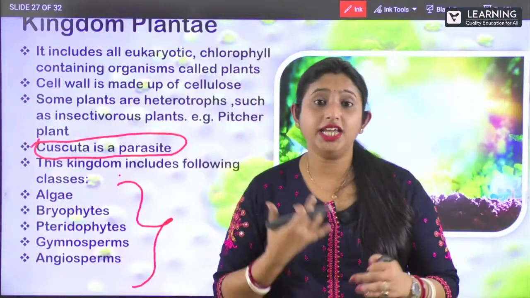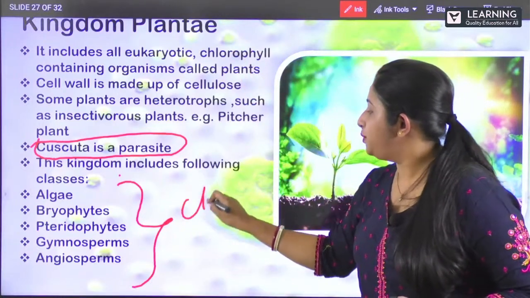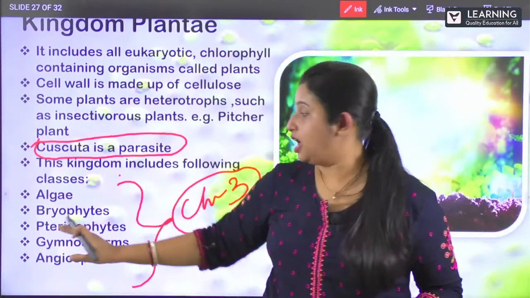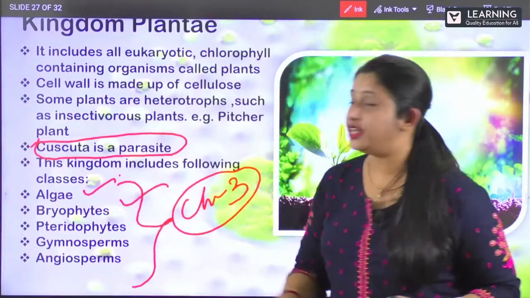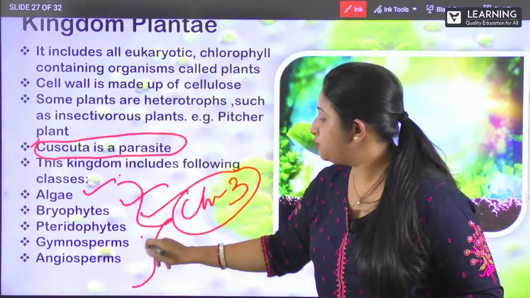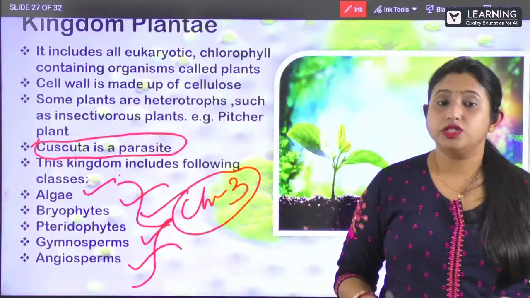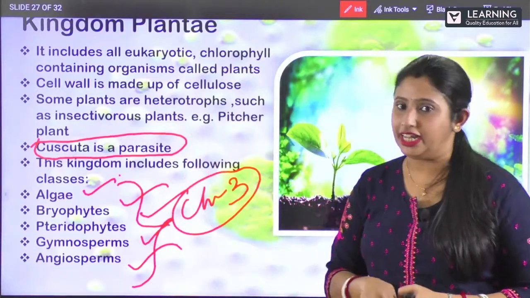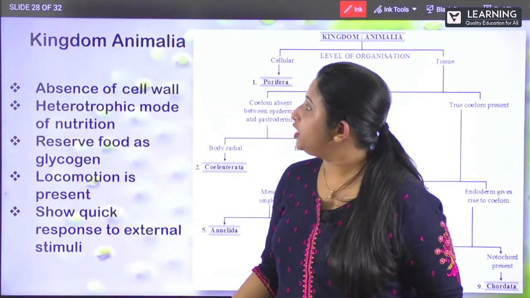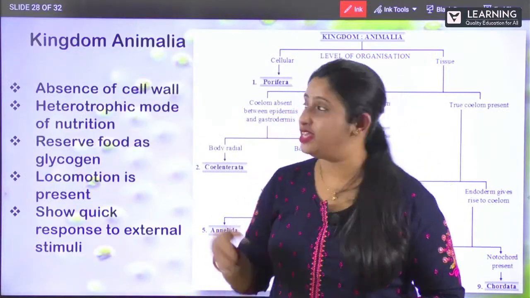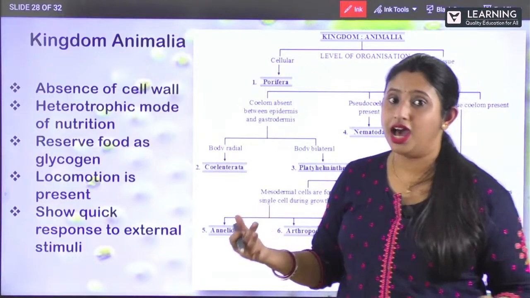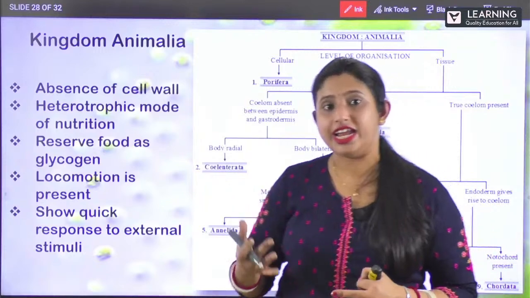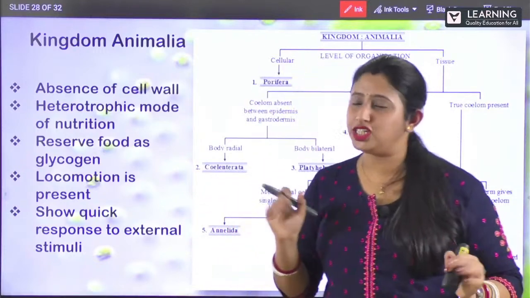This you will study in detail in your chapter number 3. Now today let us just see algae, bryophytes, pteridophytes, gymnosperms and angiosperms. All this we are going to study in chapter number 3 in detail. Clear? So, after kingdom Plantae is kingdom Animalia. This also we will be studying in your chapter number 4 in detail. You have got a separate chapter for that.